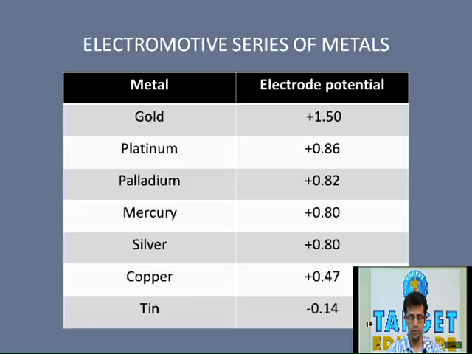So in this case, if gold and amalgam come into contact during mastication, the gold has the higher electrode potential. The metal with the higher electrode potential will become the cathode, whereas the one with the lower electrode potential, in this example the amalgam, will become the anode, and it is the amalgam that will corrode. So please remember, the metal with the lower electrode potential becomes an anode, and it is the anode which undergoes corrosion. This concept is very important for you to know in this particular topic. I hope you understand this point.